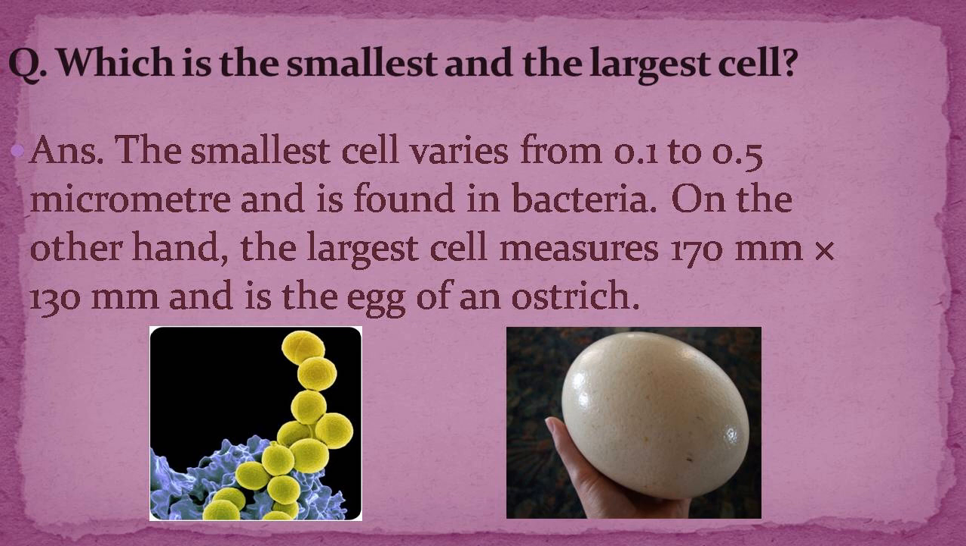Which is the largest and smallest cell? The smallest cell varies from 0.1 to 0.5 micrometer and is found in bacteria. On the other hand, the largest cell measures 170 millimeter by 130 millimeter and is the egg of an ostrich.